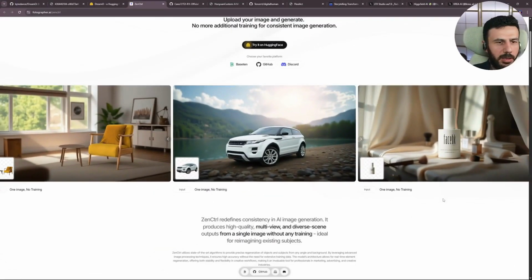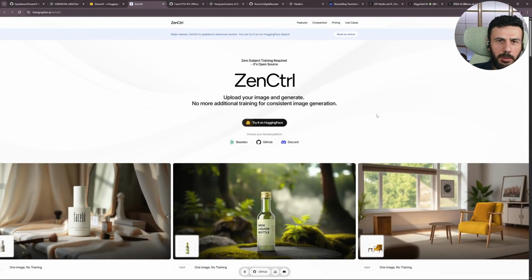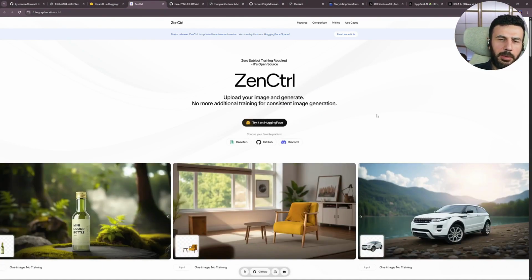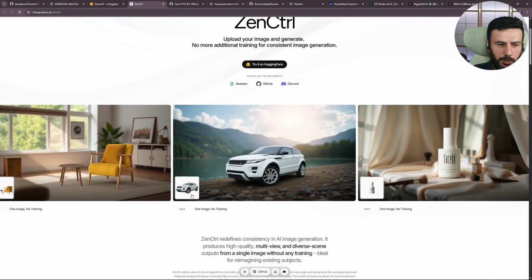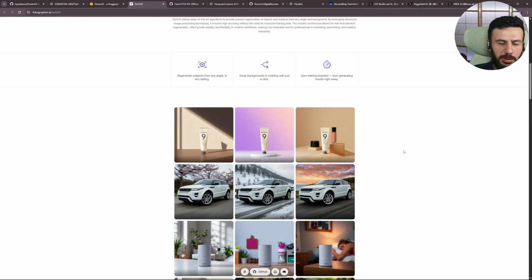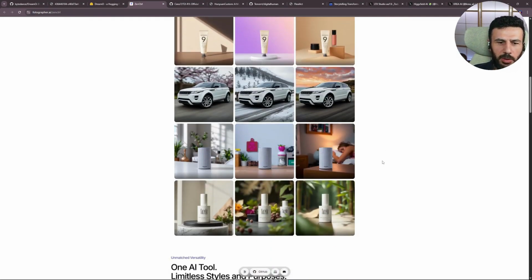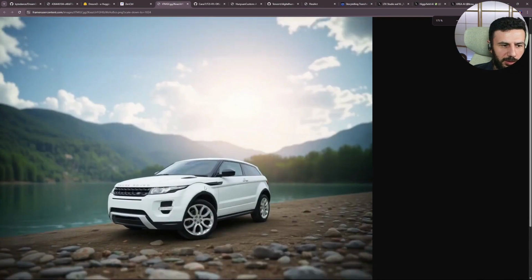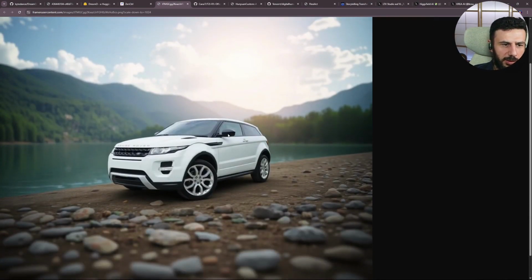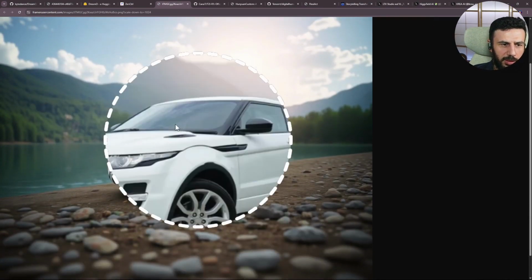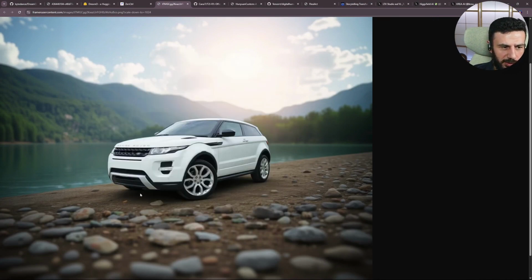One more announcement. With ZenCTRL, you can position your image, your subject, exactly where you want it. For example, a car commercial. You no longer need a photo shoot or have to travel to Norway. Basically, it's all about perfectly capturing subjects and positioning them exactly where you want them. What's impressive is this seamless transition into the background, and when you look through the windows here, it really looks as if the car is actually there. So everything has been thought of here. The shadow looks good, and if you follow along the edges, you don't see any pixel errors either.